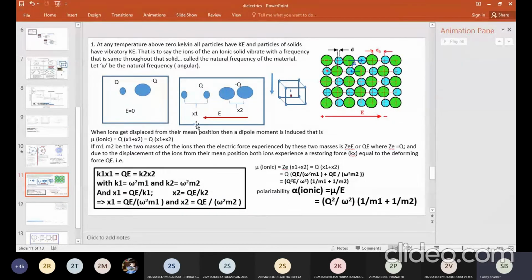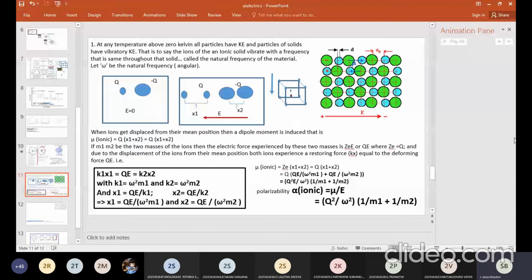Why do they stop? Because there will be a Coulombic force or restoring force. I told you that they will be oscillating with the frequency omega. The restoring force is proportional to minus x, so the restoring force is equal to minus kx, where k is the restoring force constant, or sometimes called the spring constant.